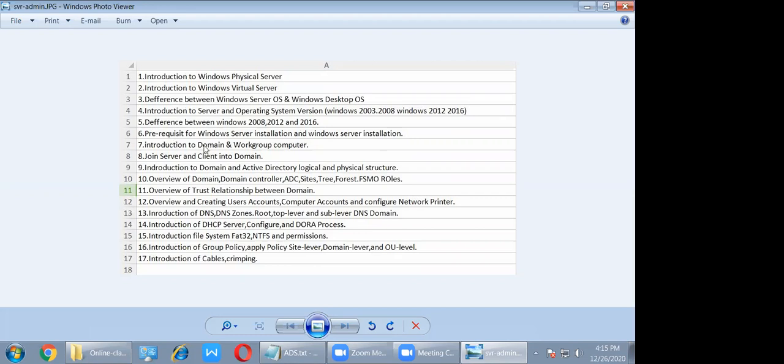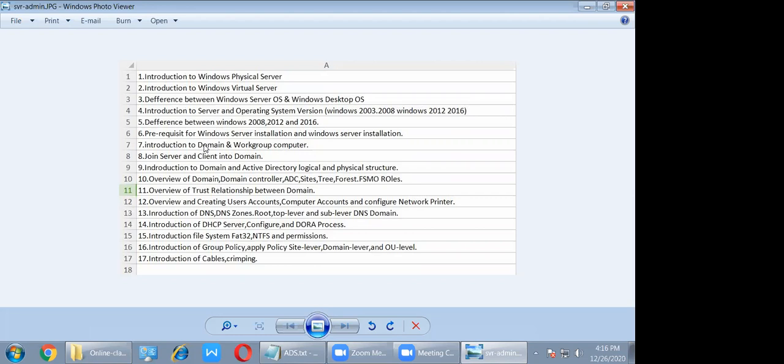So we have multiple physical servers or virtual servers also, and we can see how to install. How many people know the installation of Windows 7, Windows XP, Windows 10? How many people have seen an install? Yes, sir, we know the desktop installation, but we have not seen server installation. I'm talking only about the desktop operating system. Yes, desktop we have done, sir: Windows 7, Windows 8, Windows 10.